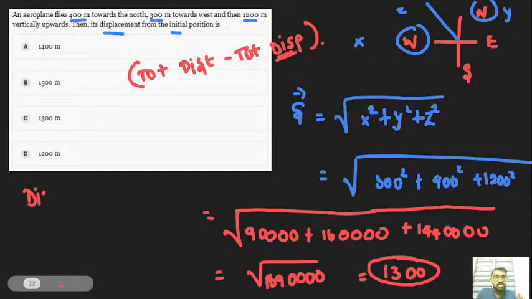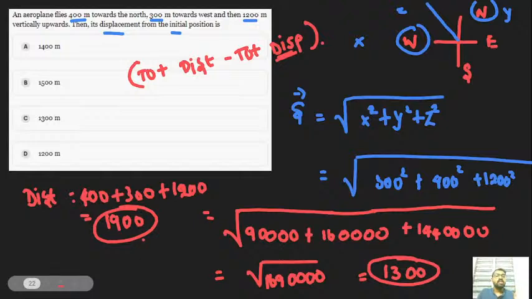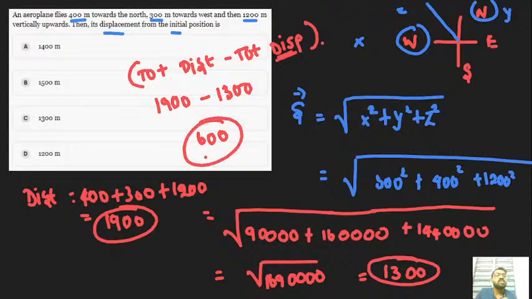Total distance is nothing but 400, 300, as well as 1200. Let's find how much this counts to: 700, near to 1000, exactly 1900. Now find the difference between the total distance and total displacement: 1900 minus 1300 is exactly 600.